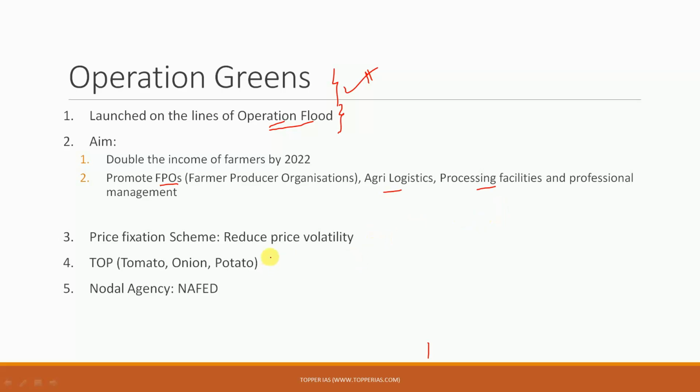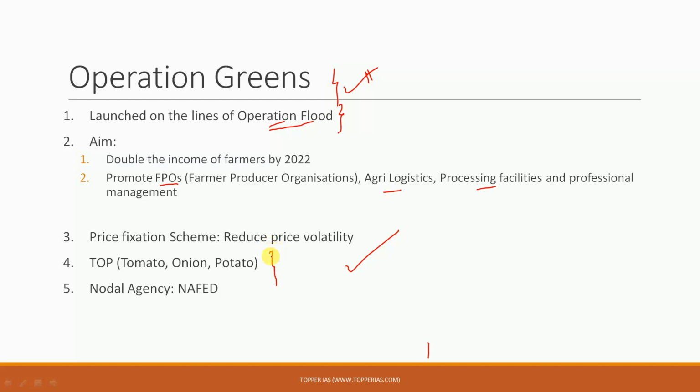Basically, 3 crops are highly volatile. These are tomato, onions and potatoes. Now what happens is that sometimes the consumer is suffering with regard to these particular crops, and sometimes it is the farmer who is suffering. If these crops are in shortfall, then the consumer will suffer because these are basic crops. These are required for every single meal preparation in an Indian household.